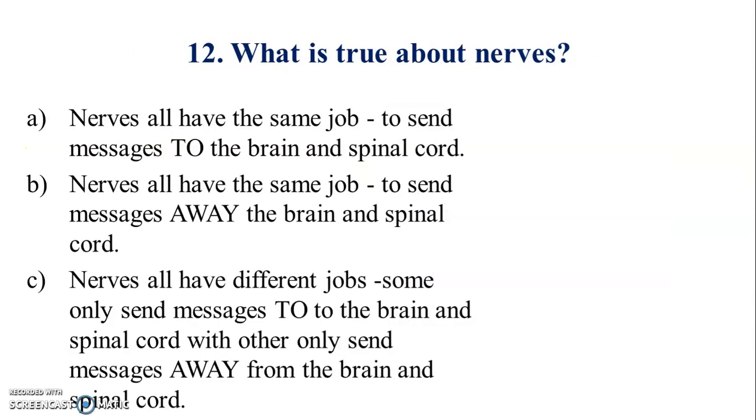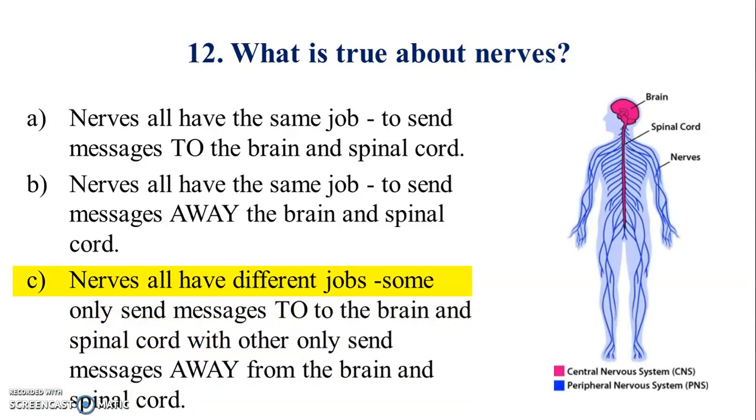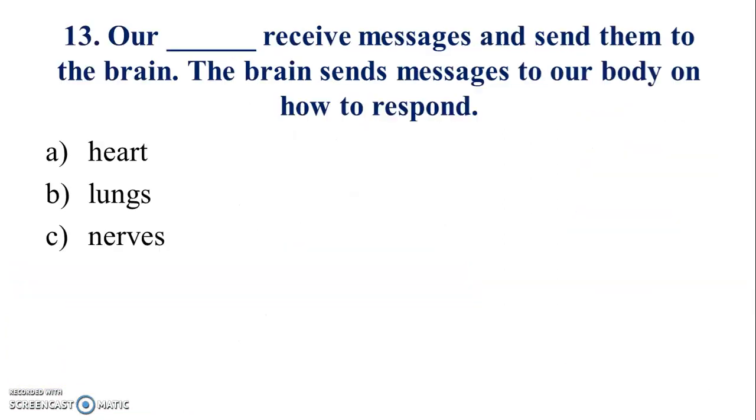Question number 12, what is true about nerves? Answer is C. Question number 13, our dash receive messages and send them to the brain. The brain sends messages to our body on how to respond.